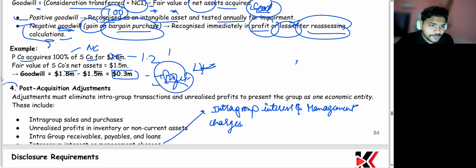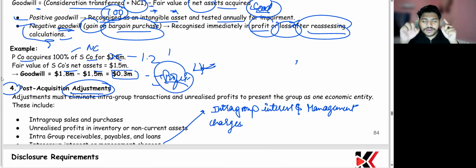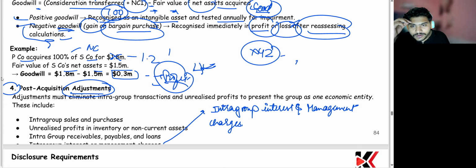Now, the fourth point, that is about post-acquisition adjustment. So whatever the transactions you're having after acquiring the company need to be considered, and that would be affecting the buyer's financial statement, and that will be affecting your NCI, non-controlling interest, right? So suppose XYZ is a company which has been owned by ABC first.